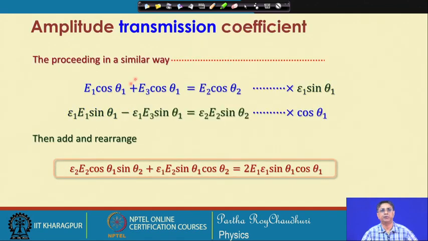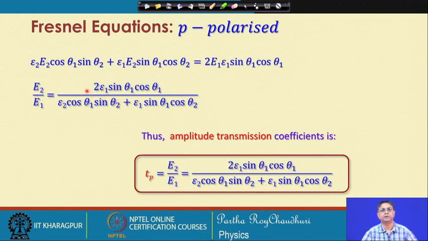Then proceeding in a similar way, by multiplying, we add and rearrange, we can write down this equation. This step we have shown earlier. So, E2 epsilon 2 cosine theta 1 and epsilon 1 cosine theta 2. Then we will get the amplitude transmission coefficient, that is E2 epsilon 1 cosine theta 1 sin theta 2 and so on. So, that means this time E2 and E1 are now connected by this equation.